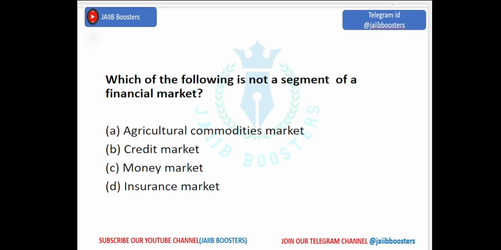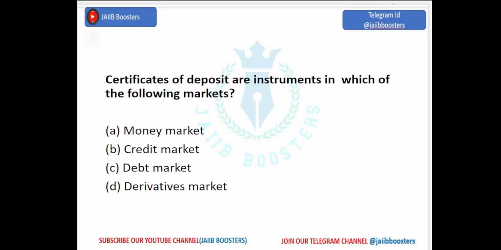What are the options? Agricultural commodity market, credit market, money market, instruments market. Which is not a segment of financial market? Agricultural commodity market. So, credit market, money market, instruments market are the segments of the financial market. Next, certificate of deposits are instruments in which of the following markets? The options are money market, credit, debt, derivatives. Money market will have commercial paper, certificate of deposits, and many more. So, certificate of deposits comes under money market.